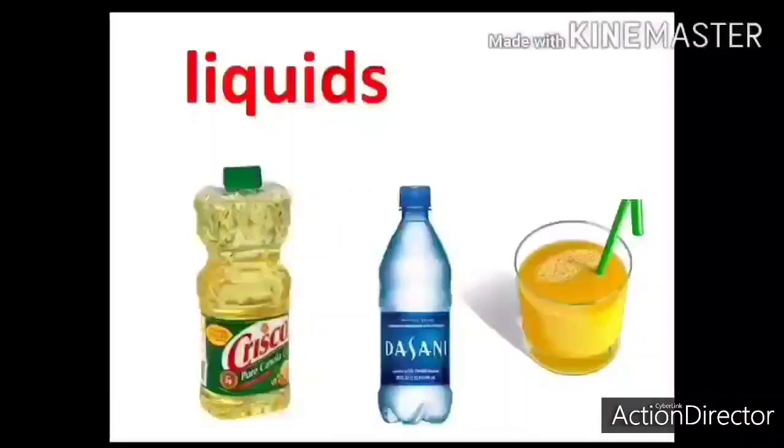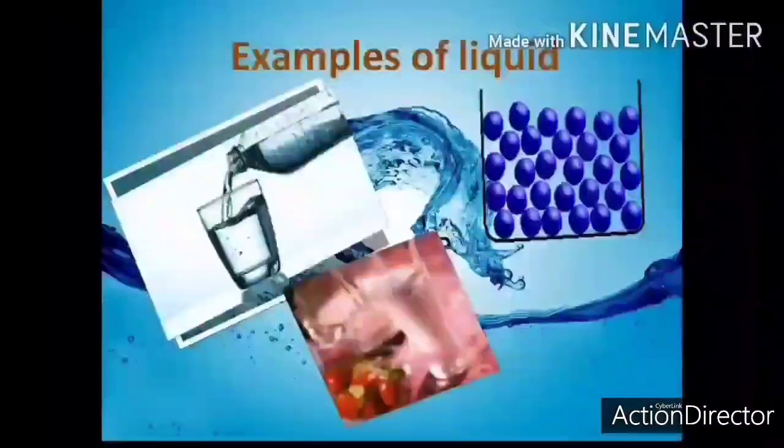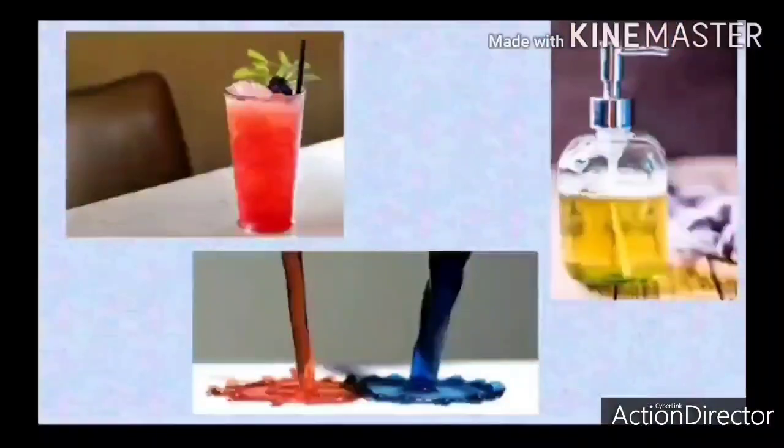Liquids. Water that you drink, juice that you drink, oil that you see are all examples of liquid. It is matter that is flowy and takes the shape of the container. So water that is filled in a glass has a different shape from water filled in a jug. So these are all examples of liquids that can flow.